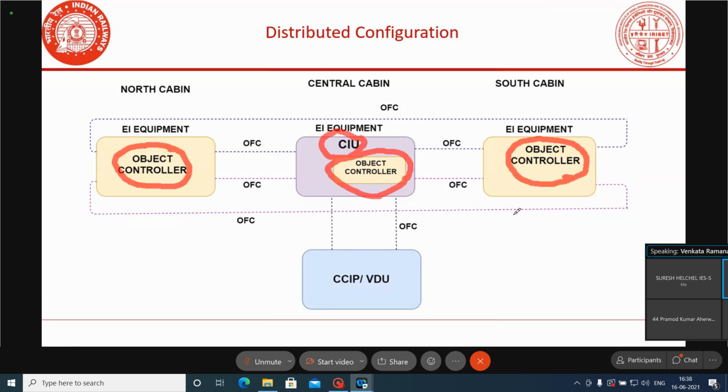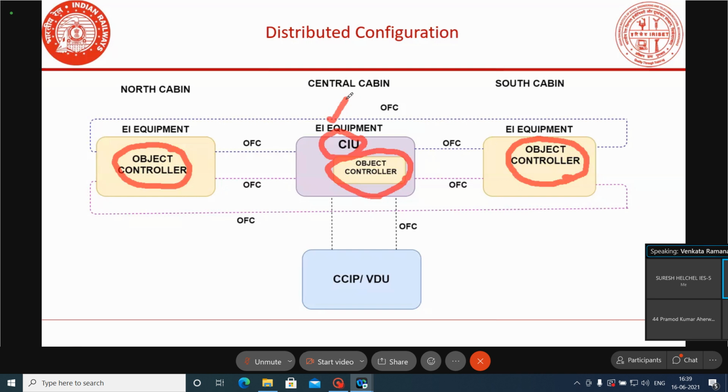Even though we place equipment at different locations in the yard, the interlocking will be processed at one place. Wherever it is processed, there we keep one equipment called CIU, or otherwise, if there is no equipment named CIU, the EA equipment available at that location itself will work like a CIU.